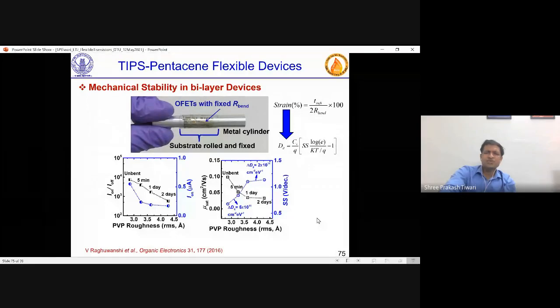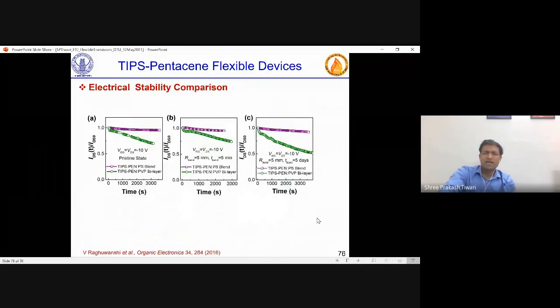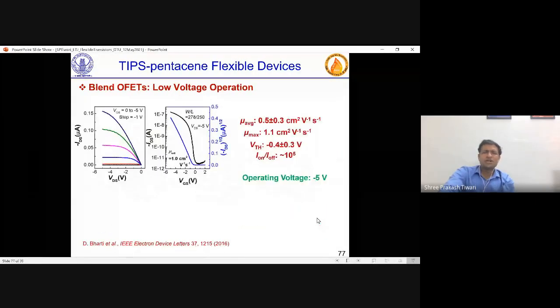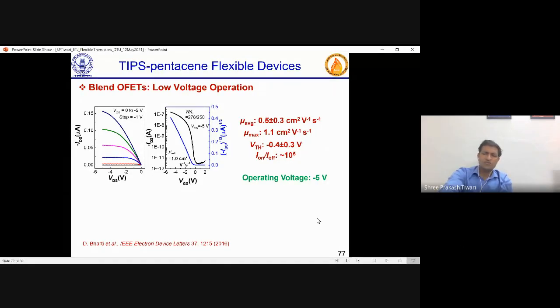And then after that, you see what is the deterioration in the performance, what is the change in density of interface traps, and all those things we did extensively. And eventually we were able to fabricate devices which were working decently at 5 volt operation. Very nice output and transfer curves. You can see mobility going up to about 1 centimeter squared per volt second, high on-off ratio.